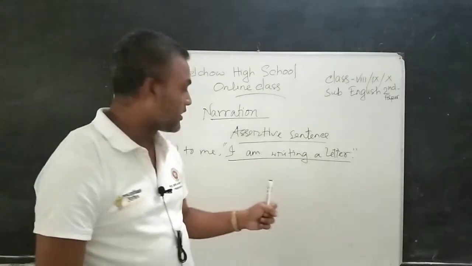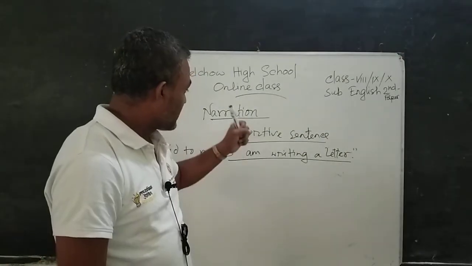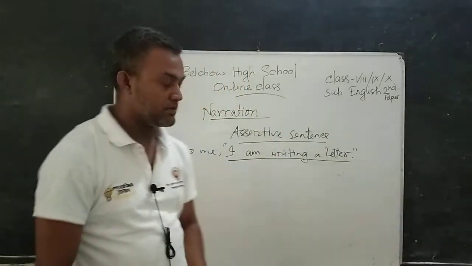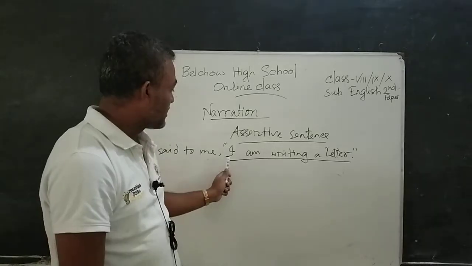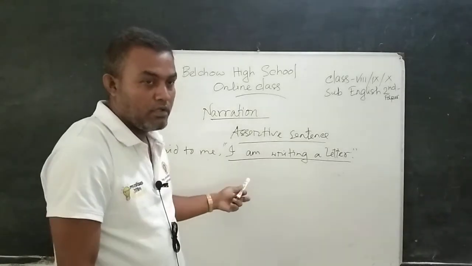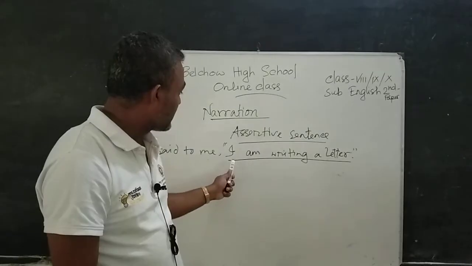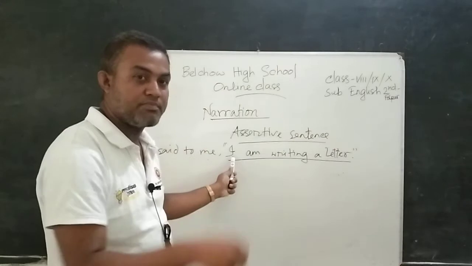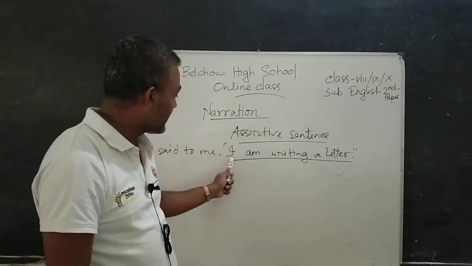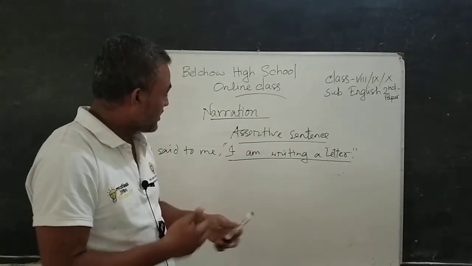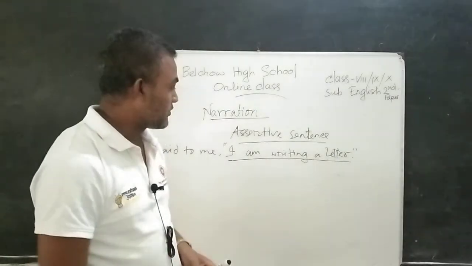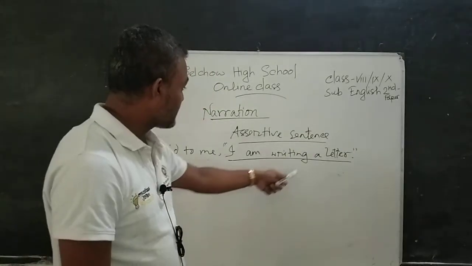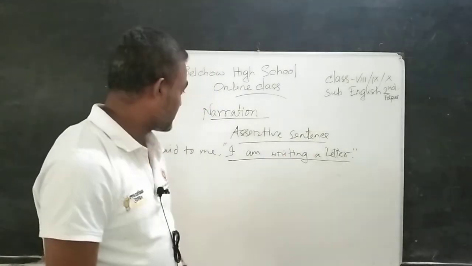Just to remind you, if we want to use any word as a subject, the word must be a noun or pronoun. I has been used here as a subject, and this word is considered a pronoun. So I is a subject, and this sentence is assertive.